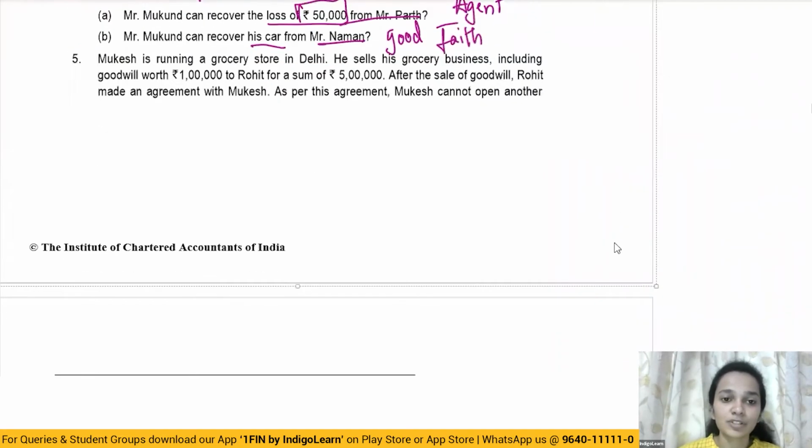Mukesh is running a grocery store in Delhi. He sells his grocery business, including goodwill worth 1 lakh, to Rohit for a sum of 5 lakh. After the sale of goodwill, Rohit made an agreement with Mukesh.